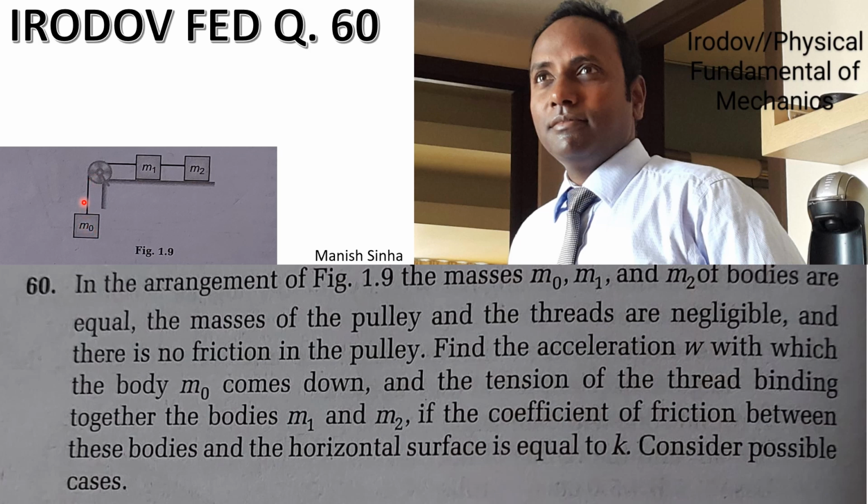Okay. And the whole system is connected with the thread, which is inextensible and massless. So means when m0 will come down with w, m1 will also move with w and m2 will also move with w acceleration. So let us solve this question.